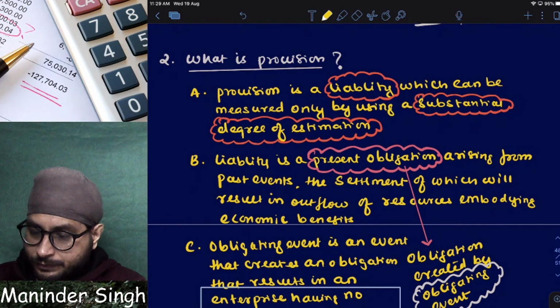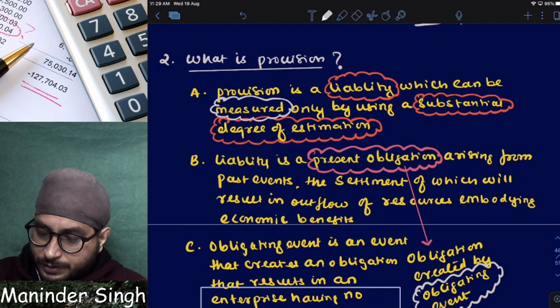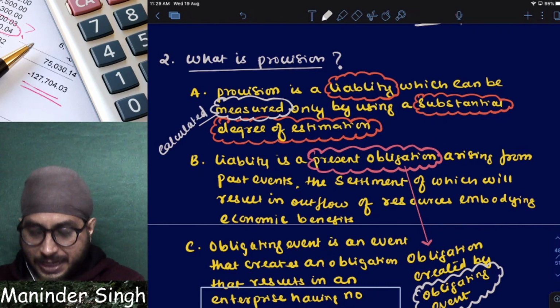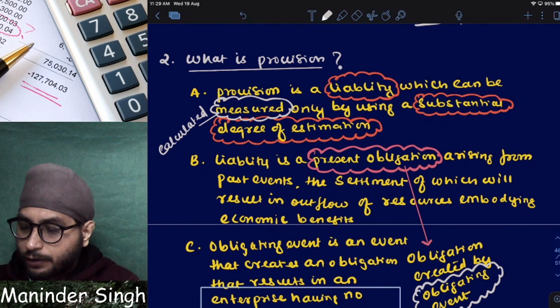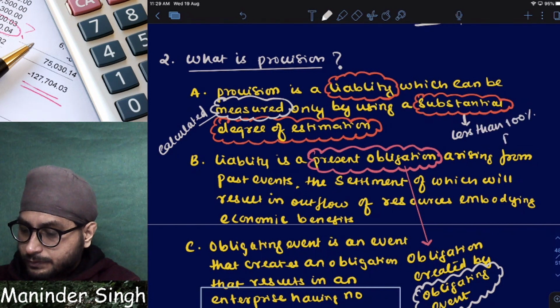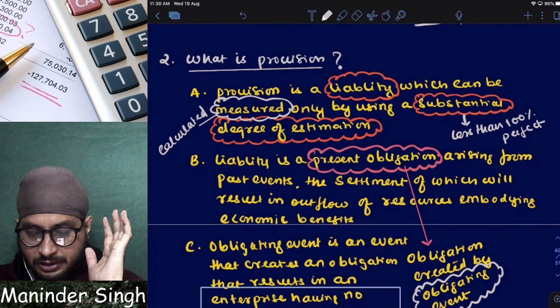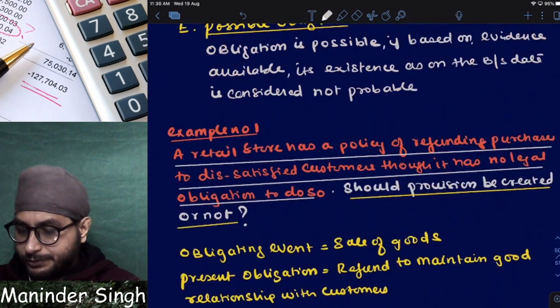Measured means what? Calculated. Measured means calculated, only by using substantial degree of estimation. Sir, substantial degree of estimation means what? Less than 100% perfect. I repeat, what do we mean by substantial degree of estimation? Less than 100% perfect.